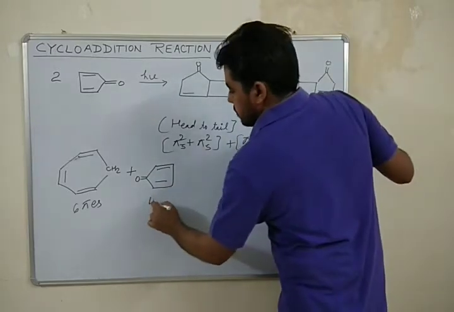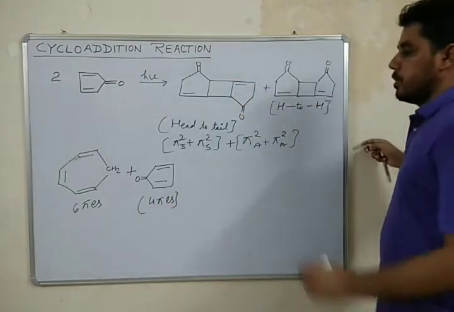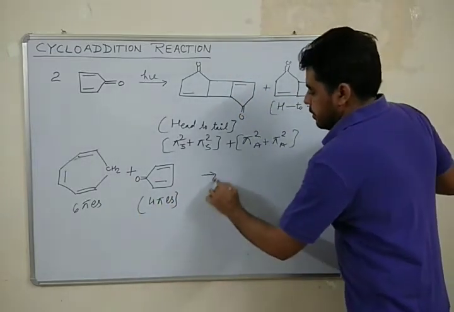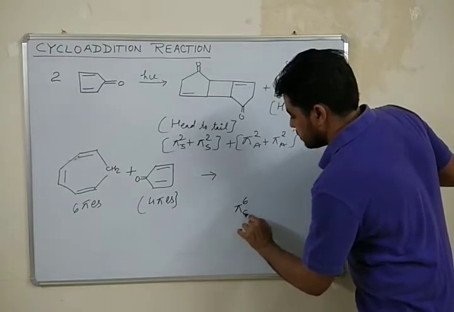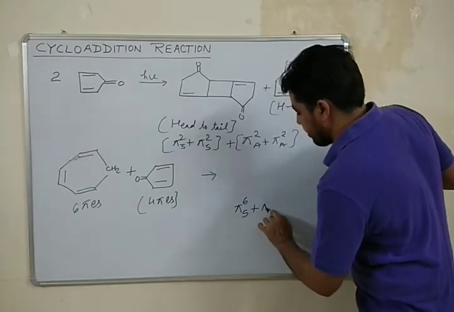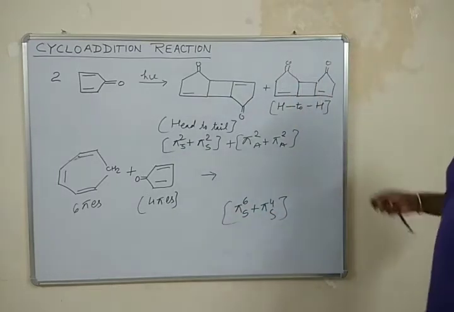Okay, it is a 4 pi electron system, right? So actually it is a pi 6s plus pi 4s cycloaddition reaction.